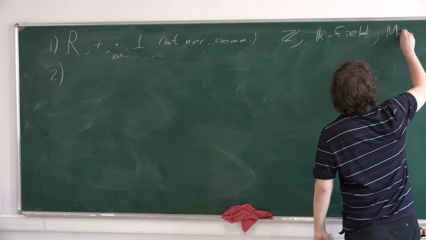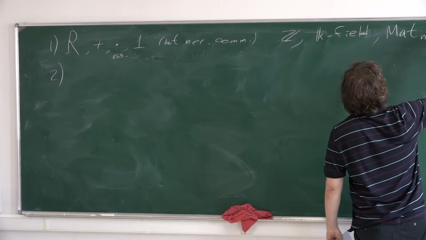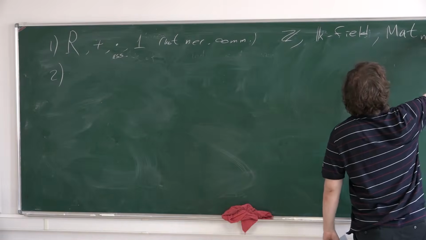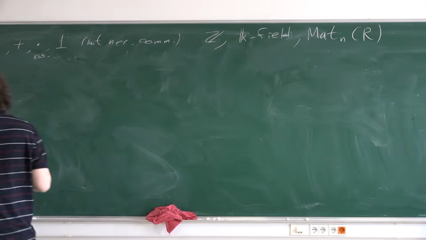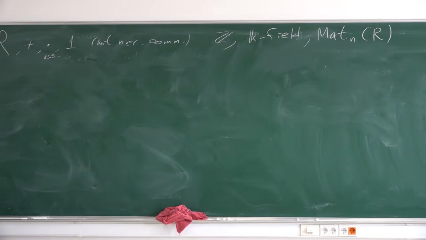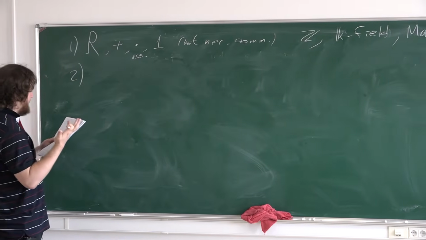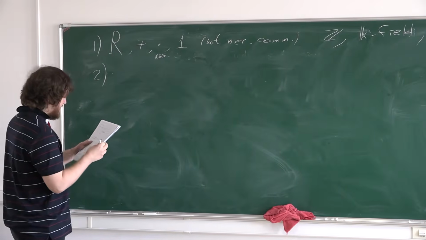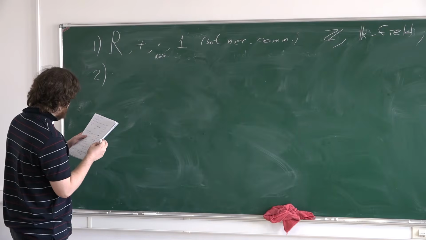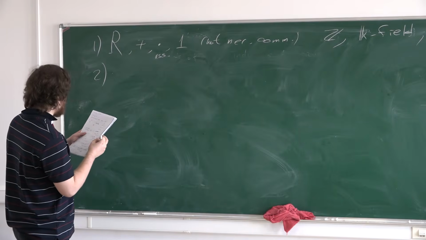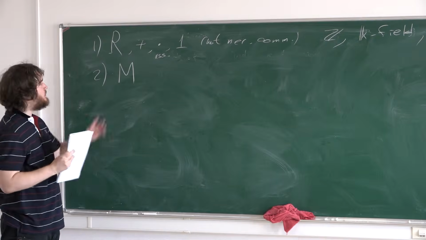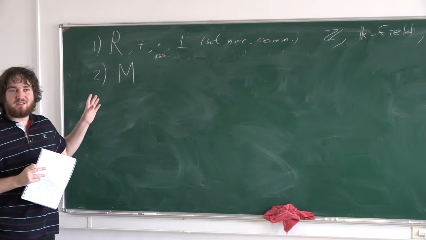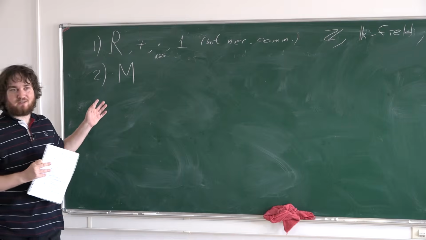Something like square matrices over some ring is again a ring, and so on. The second basic object or subject of our study is a module, okay? Do you know what a module is? A right or left module over a ring, okay?